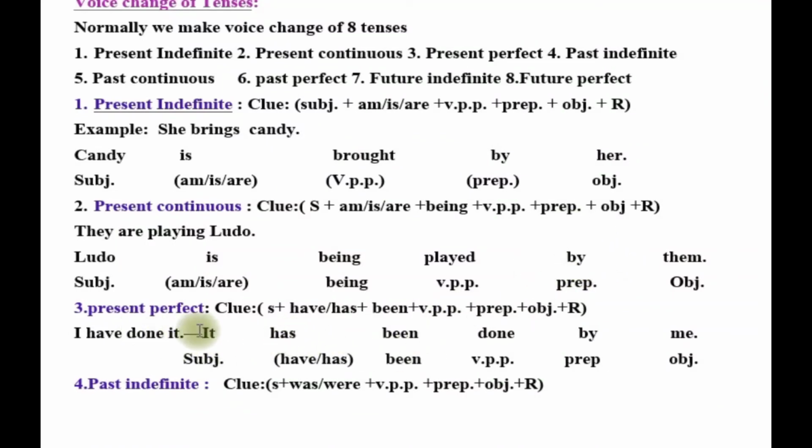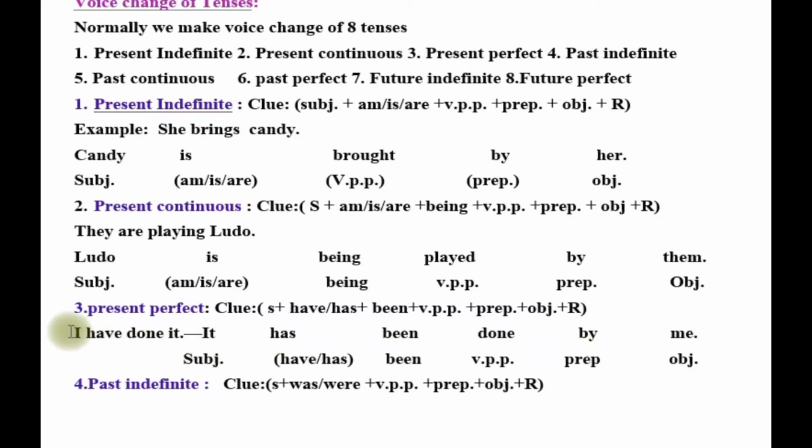Next, present perfect. Subject, have or has been, verb past participle, preposition, object, remaining. Here is an example: I have done it. So according to the rule, the subject is it. Has been will be taken because it is third person singular number. So for this, has been will be taken, and then the third form of the verb, done, then preposition, then